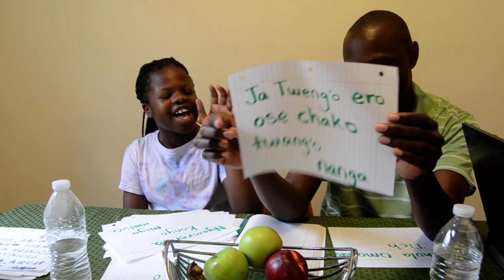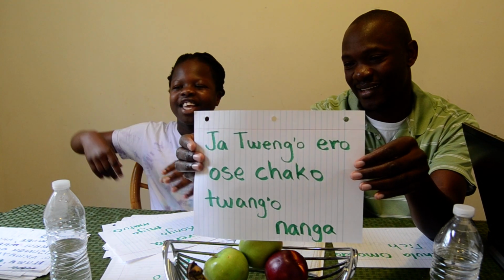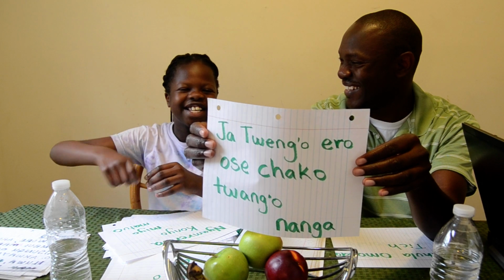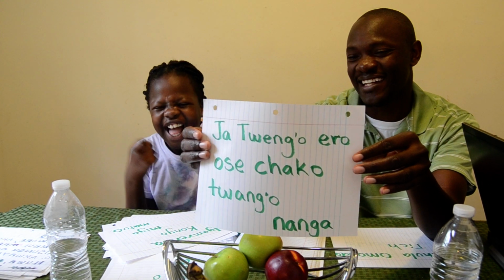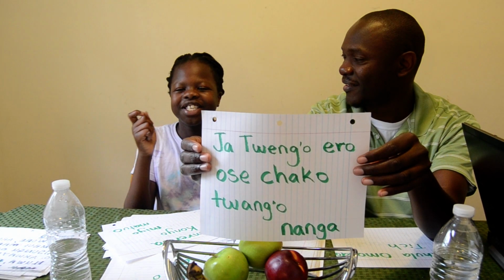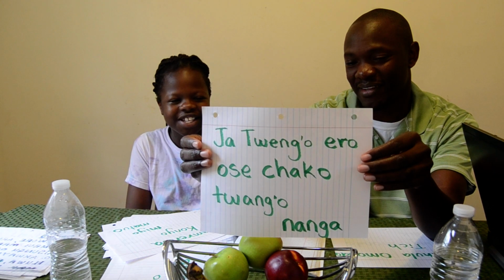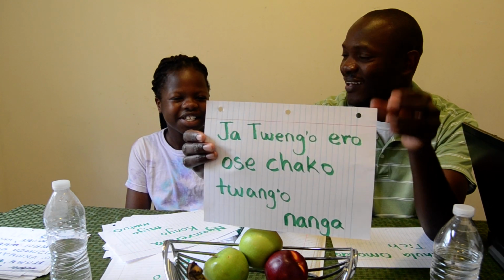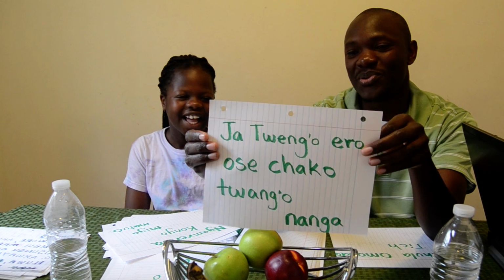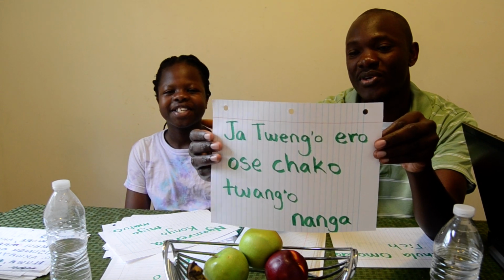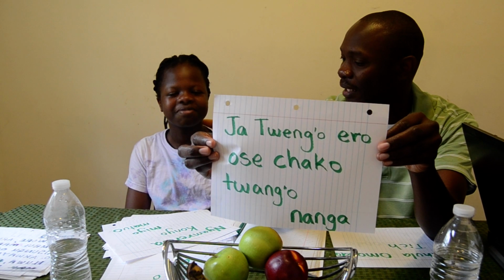Drawing. Oh, start. Clothes. The tailor has started sewing. Sewing a cloth. Yes. So jatwengo ero osechako twango nanga.